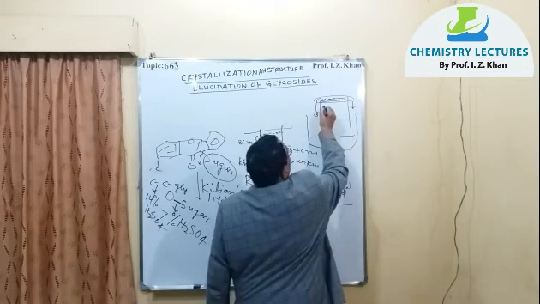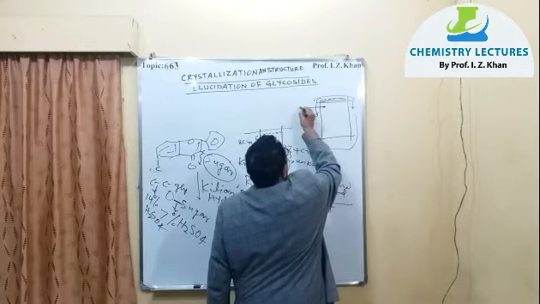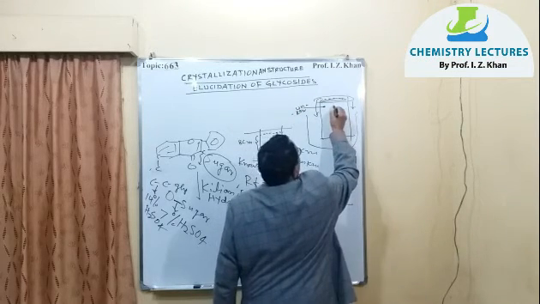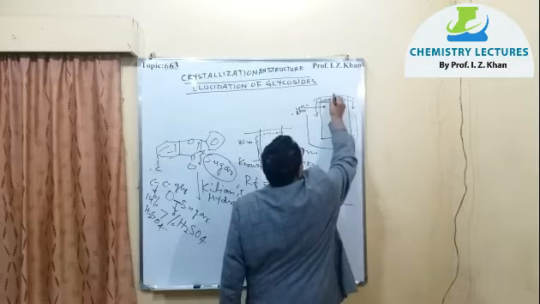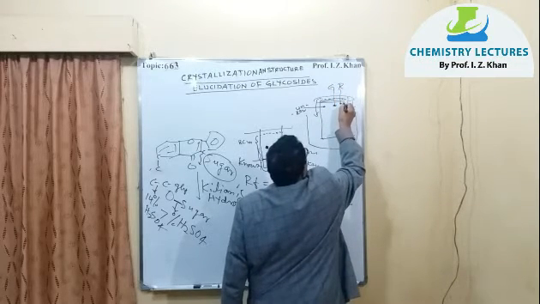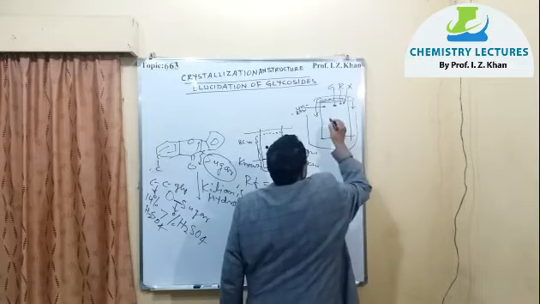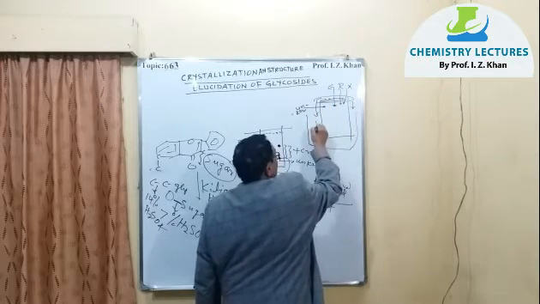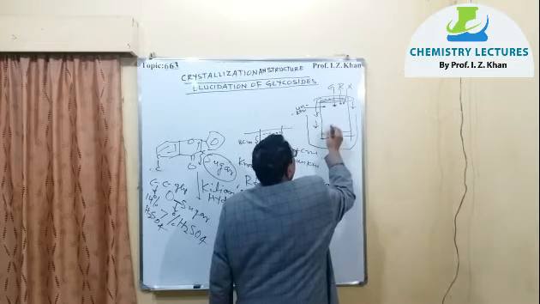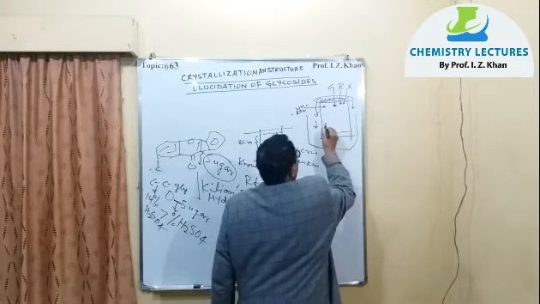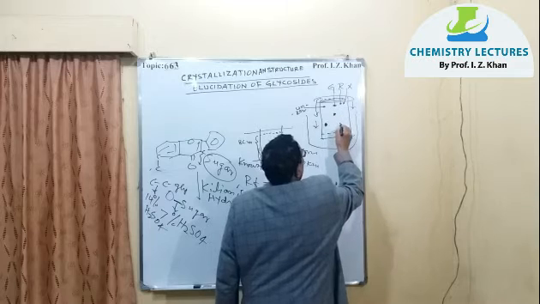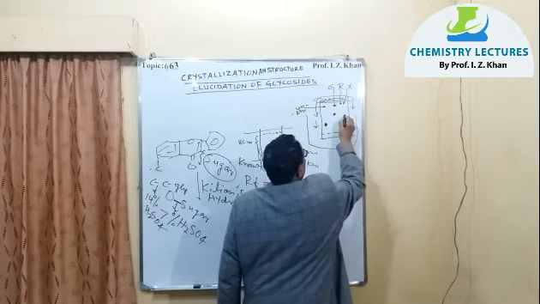So here you are putting a spot of the unknown sugar, and here you are putting glucose, rhamnose, and xylose. So they are all going, and here is the solvent front. So suppose a spot is here, and one spot is here, and one spot is here, and one spot is here.